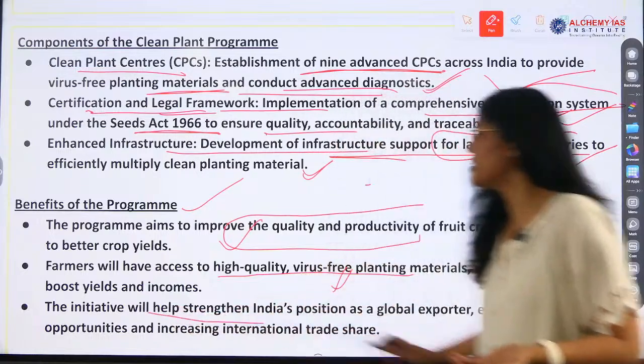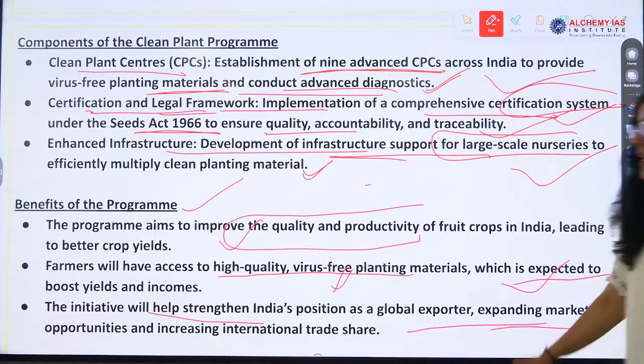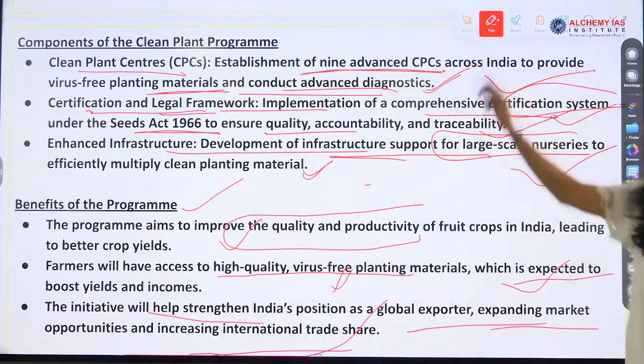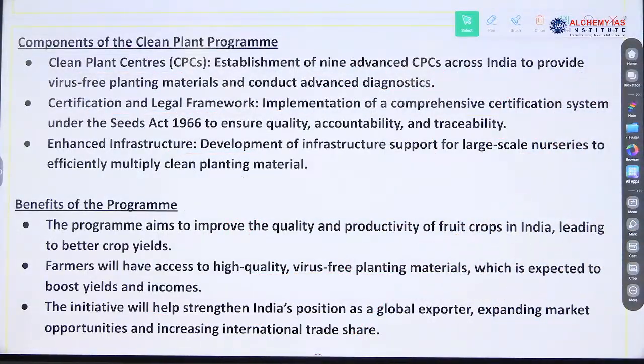The initiative will help strengthen India's position as a global exporter. We can be the leading producer also if we focus on every step involved in the horticulture sector, expanding market opportunities and increasing international trade share. So we have to contribute to export also.